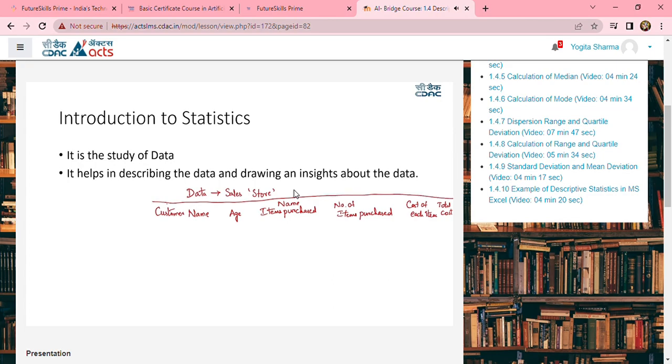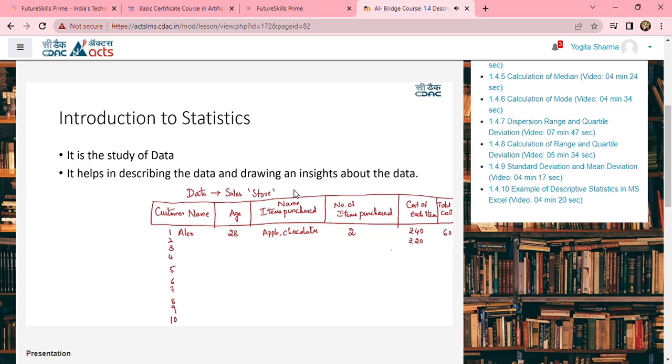Whenever you look at this particular data here, this clearly describes that it is sales data related to a particular store. And the moment I give you the data of 1, 2, 3, 4, 5, 6, 7, 8, 9, 10 customers, and the number of items purchased and the name of the items purchased, it says that the customer one name is Alex, his age is 28 years, and he has purchased Apple and Chocolates. The number of items purchased amounts to 2. The cost of each item: the apple cost around 40 rupees and the chocolates cost around 20 rupees. The total cost associated is 60 rupees.